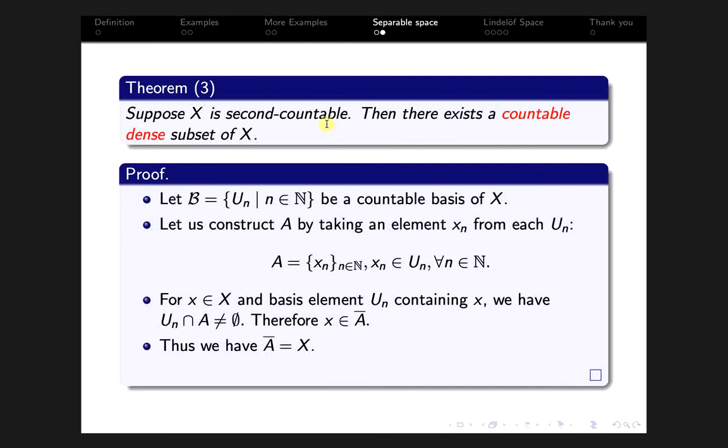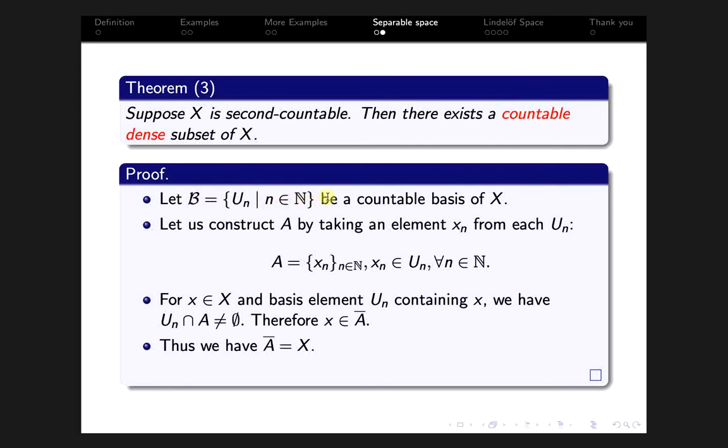Here we prove that second countability implies separable. That is, theorem 3 says that if X is second countable, then there exists a countable dense subset of X. That is, X is second countable implies X is separable. Suppose X is second countable with a countable basis given by script B equal to {U_n}, where n belongs to the set of naturals.